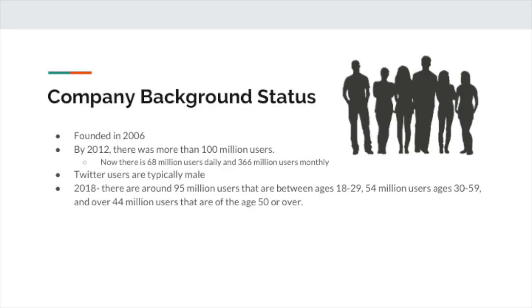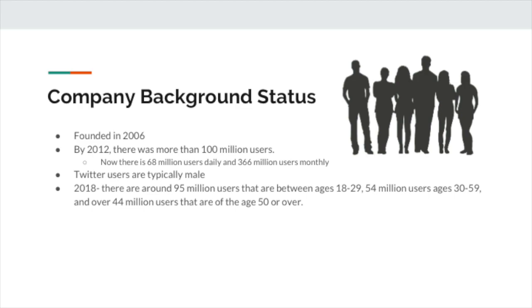Twitter, one of the most popular social networking services in the world, is a microblogging platform which allows registered users to post and send other registered users short messages. These short messages were limited to 140 characters per tweet, but they have since increased it to 280 characters per tweet. So now people can post a lot more.